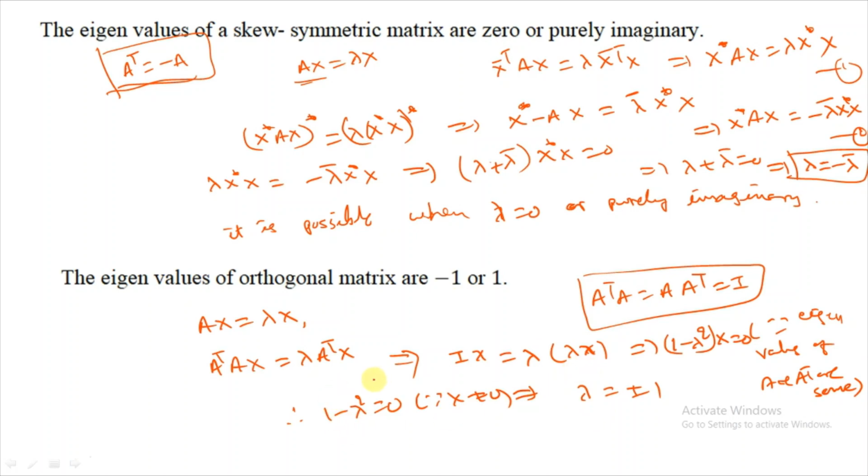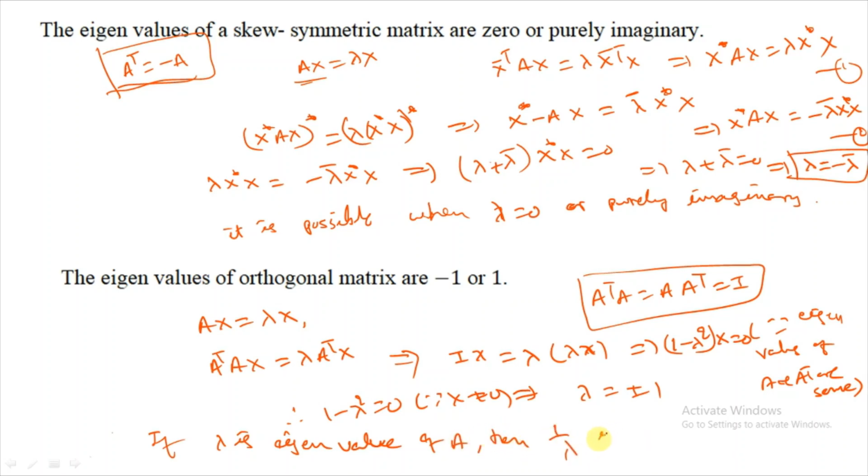Now, you can remember one more thing. Suppose the orthogonal matrix is a non-singular matrix. If lambda is an eigenvalue of A, then the reciprocal is also an eigenvalue.